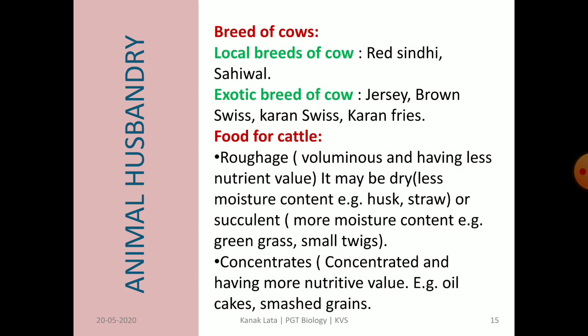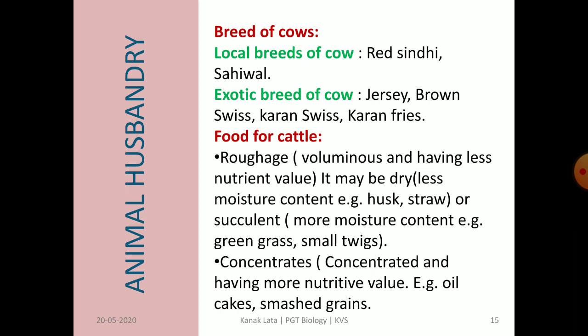Let us see about the breeds of cows. Red Sindhi and Sahiwal are the local breeds of cow, whereas Jersey, Brown Swiss and Holstein Friesian are the exotic breeds, that is foreign breeds of cow.